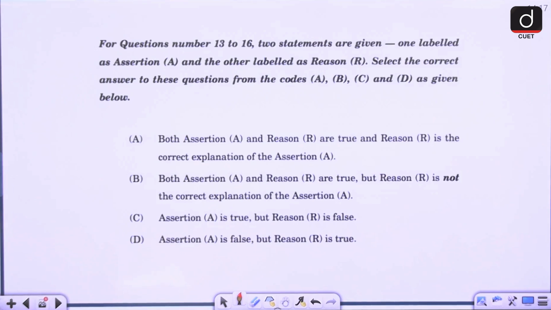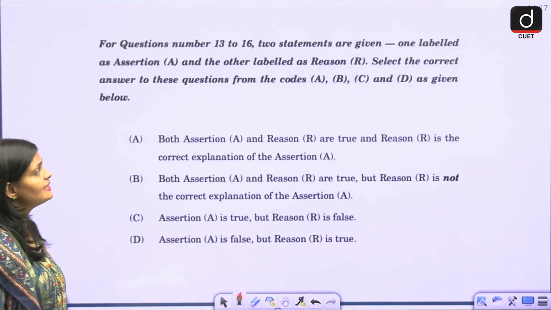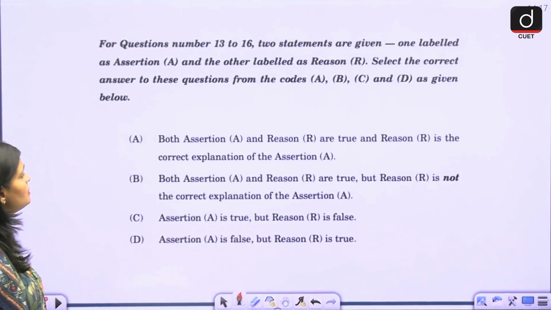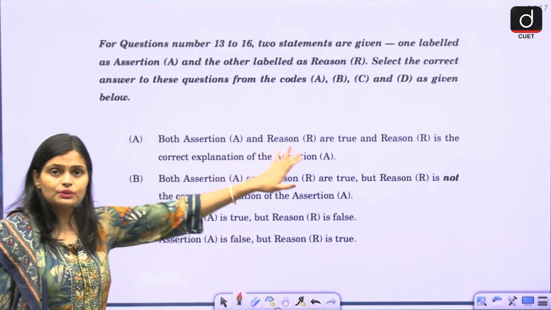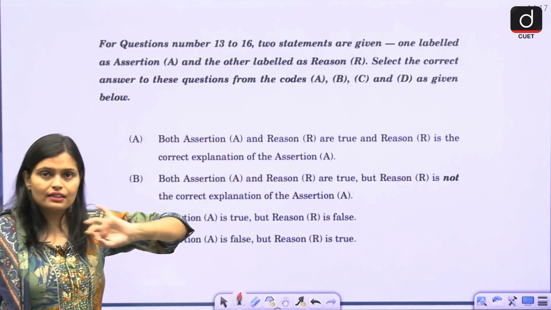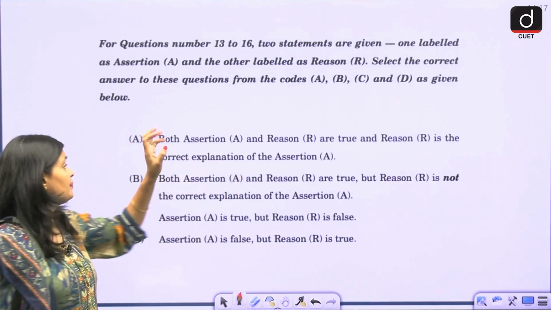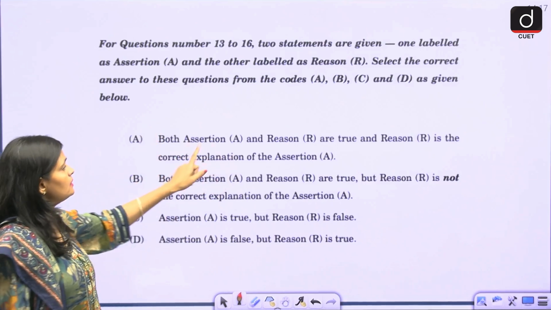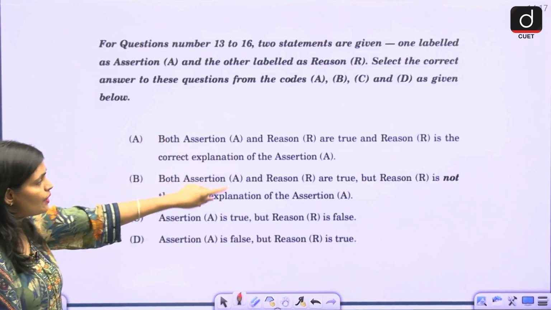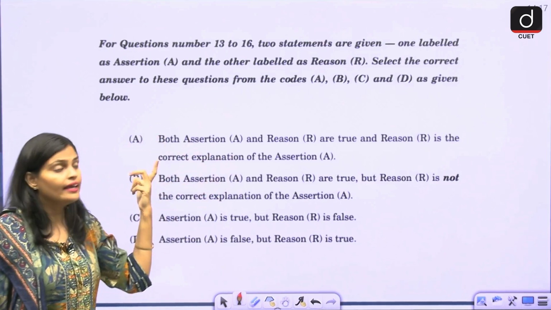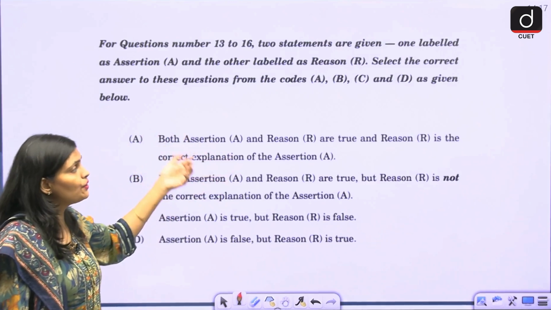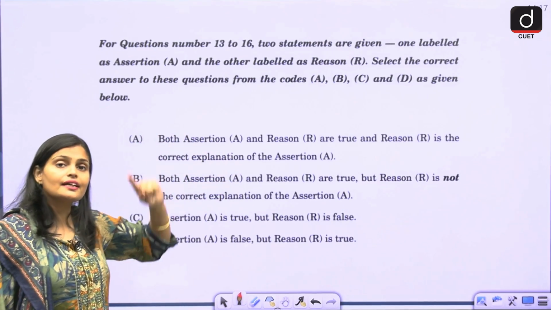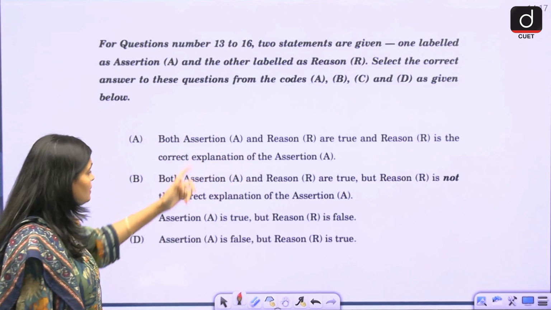Now here we have a few questions related to assertion and reason. Questions 13 to 16 are assertion and reason. You are given two statements, the assertion and the second one the reason. How do you answer? Option A: both assertion and reason are true, and the reason is the correct explanation for the assertion.